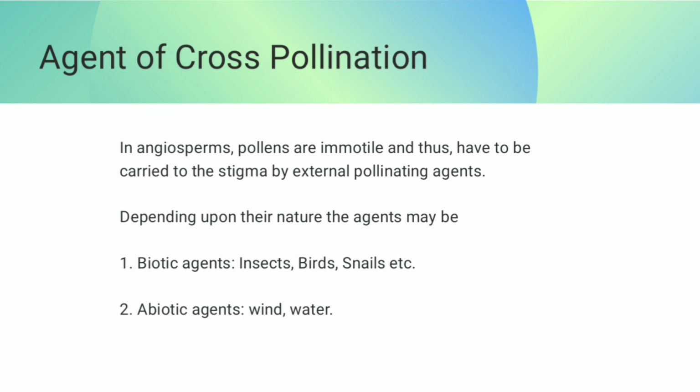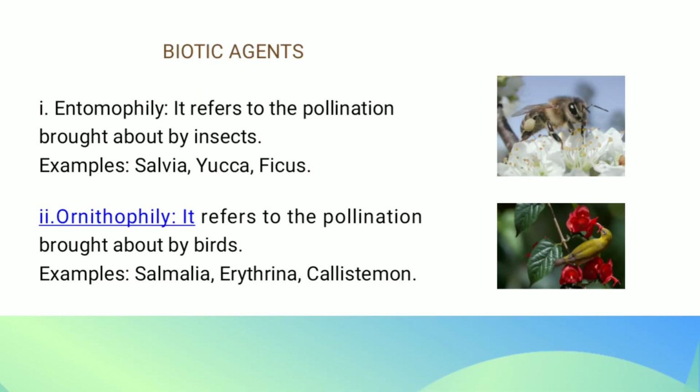And in the abiotic segment, we have things which are non-living, for example, wind and water. In angiosperms, the pollens are immotile, so they have to be carried by some external pollinating agents. Therefore, we have the concept of pollinating agents.